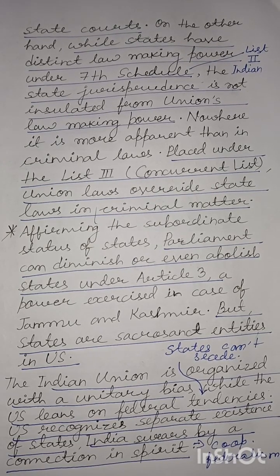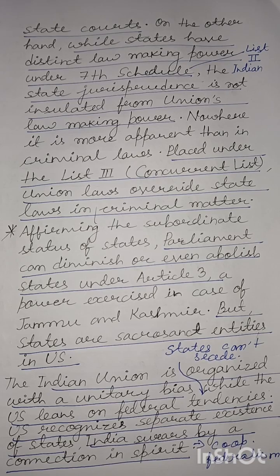So finally, we would like to add that the union is organized separately in India and the United States, owing probably to their historical experience. This was all on the distinct nature, that is how differently the union is organized in the United States and India.